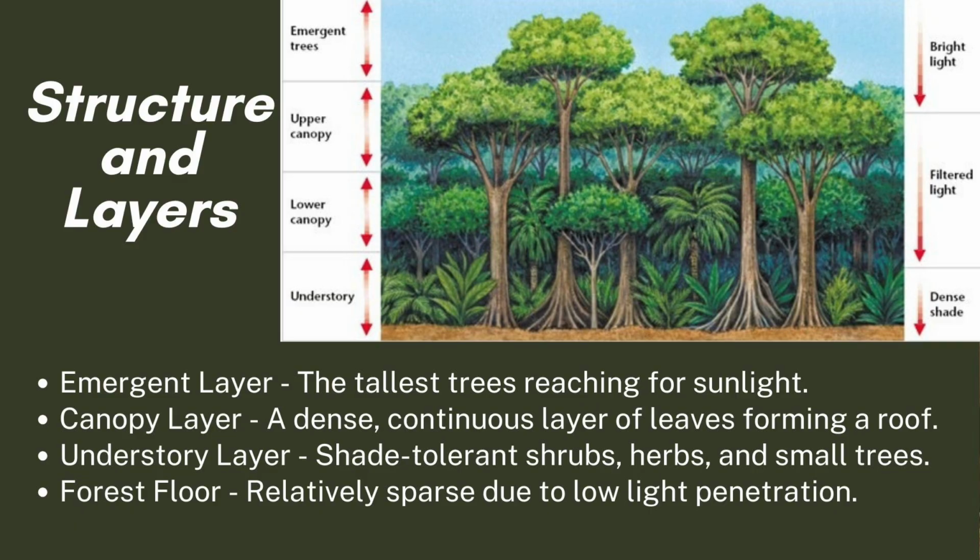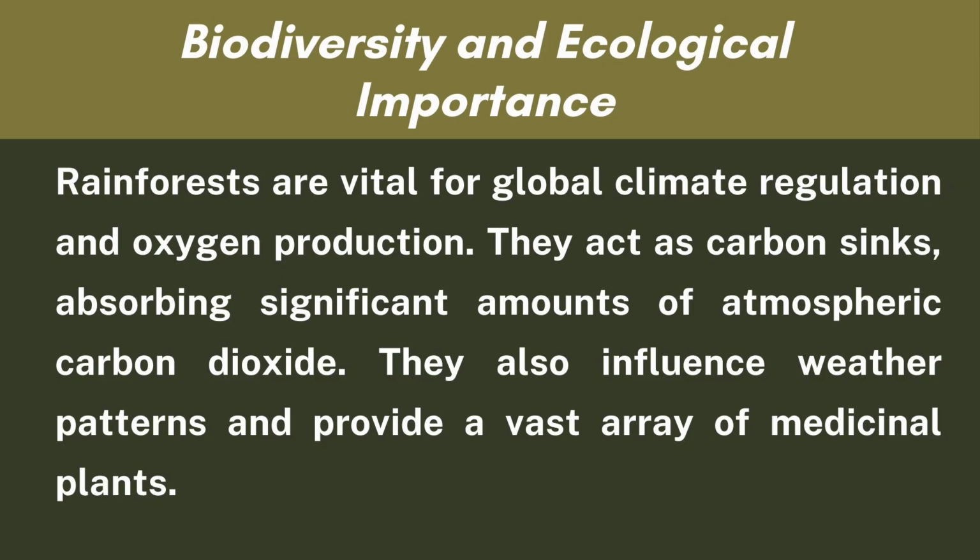Ikaduha, ang canopy layer. So kanang baga diyan nga continuous layer of leaves forming a roof sa mga animals sa tropical rainforest ginatawag nga canopy layer. And ikatulo, understory layer. So kanang shade tolerant shrubs, mga herbs, at kanang mga gagmay nga kahoy, mao nang gitawag nga understory layer. Ug makita mo sa dinhi sa picture no? And forest floor. So from the word floor, syempre kanang pinakaubos nga part sa forest and relatively sparse due to low light penetration.